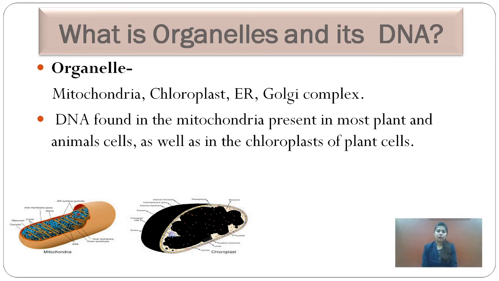Organelles such as mitochondria, chloroplast, endoplasmic reticulum, Golgi complex and lysosomes are present, which have different functions. Okay, so today we are going to see the cell organelles. DNA is found in two cell organelles, that is mitochondria and chloroplast. Mitochondria is present both in plant as well as in the animal cell, but chloroplast is present only in plant cell. The function of chloroplast is to do photosynthesis.